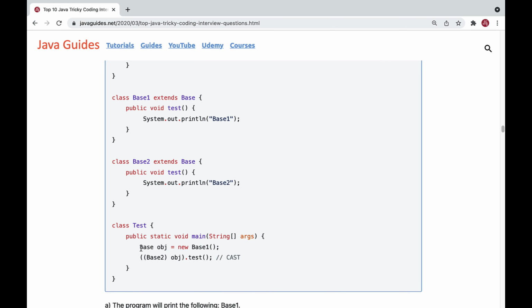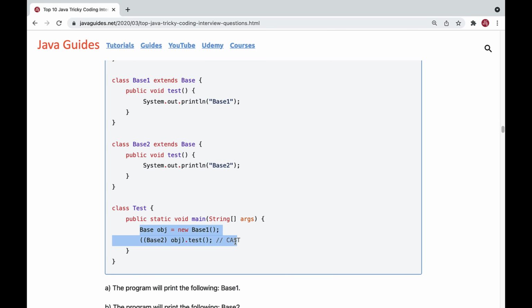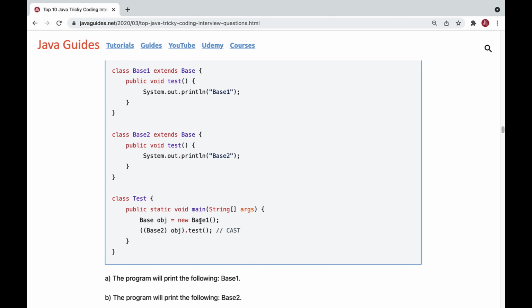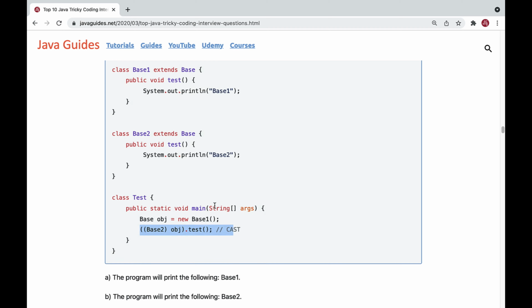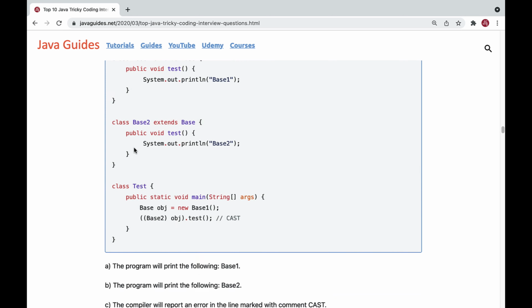And here you can see in the main method we have created a Base1 object, but we are trying to cast it to the Base2 class, right? So this is not supported in Java, right? So this is a downcasting, isn't it? We have created an object of Base1 and we are simply casting it to Base2. We are simply making a cast with the Base2 class here, but this is downcasting, so it won't be supported in Java. So you need to select option D. The program will result in an exception, that is ClassCastException. Okay, so this is a pretty simple one. You might already know that.